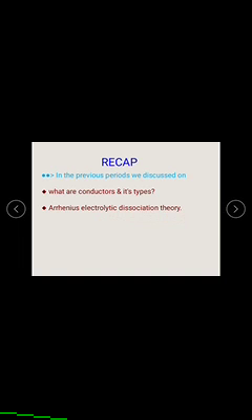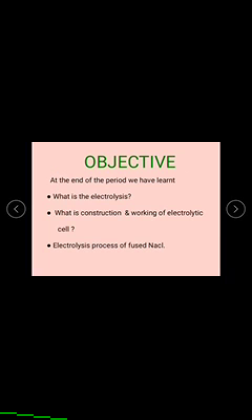And also we discussed what conductors are and what their types are, already in previous topics. Let us discuss in this period what electrolysis is, what the construction and working of the electrolytic cell is, and the electrolysis process of a fused salt. This is what we are going to discuss in this period.